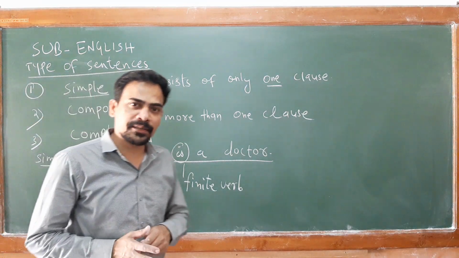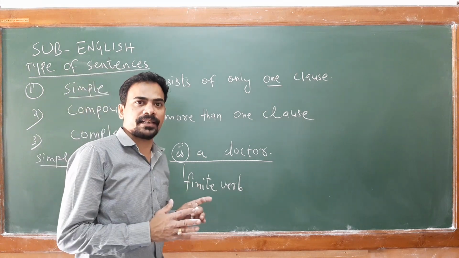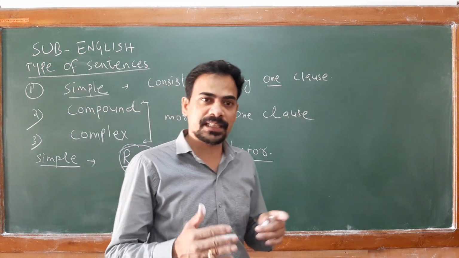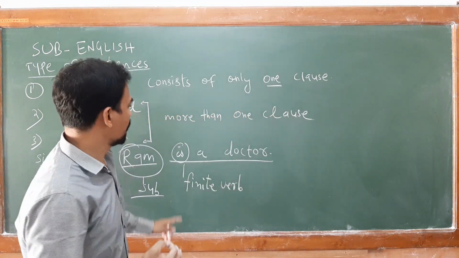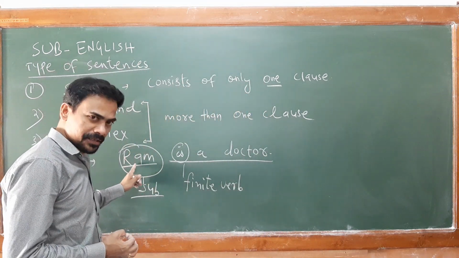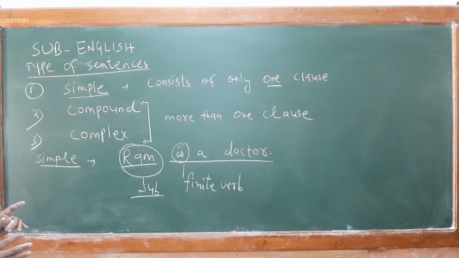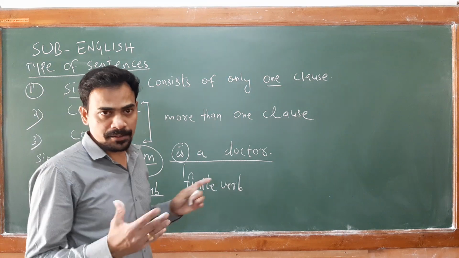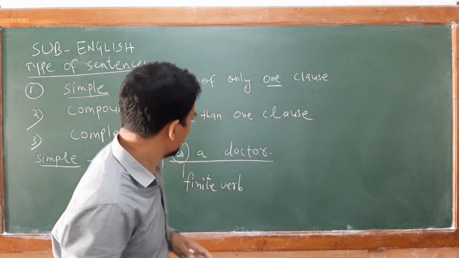So the right definition of a simple sentence is: a simple sentence is a type of sentence which consists of only one clause. It means it has one subject and one finite verb. So if there is one subject and one finite verb and it gives you complete meaning, it can be called your simple sentence.